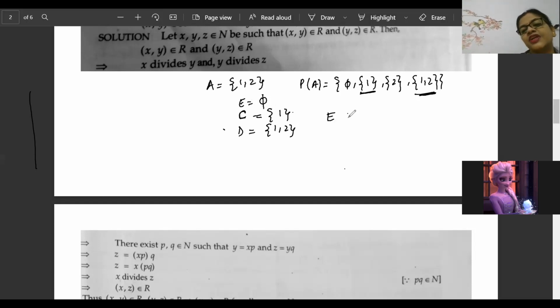So E is a subset of C, C is a subset of D. Then the empty set will 100% be a subset of D.